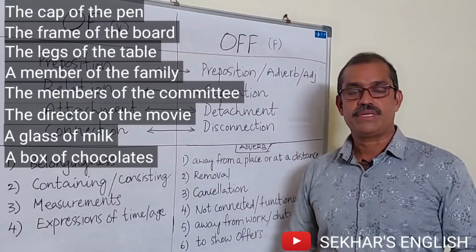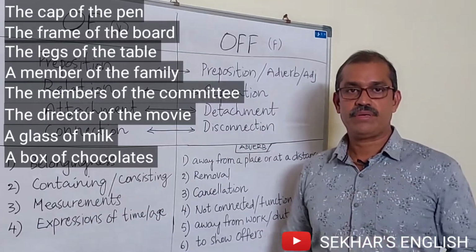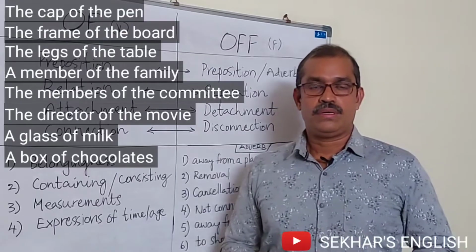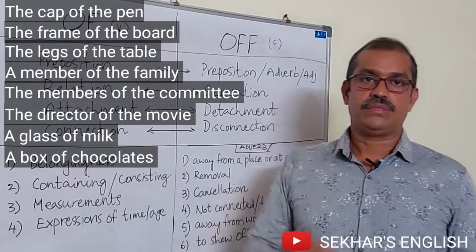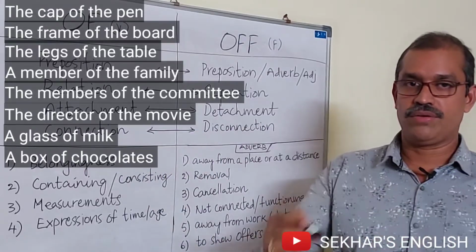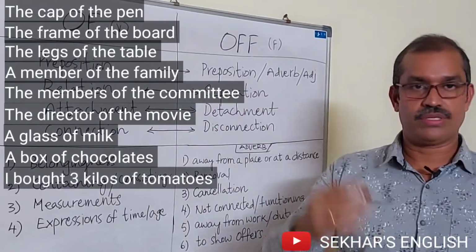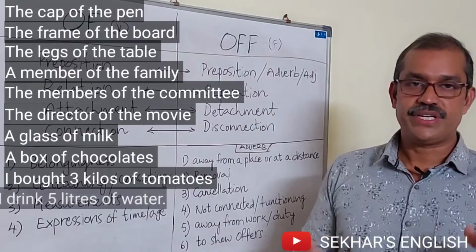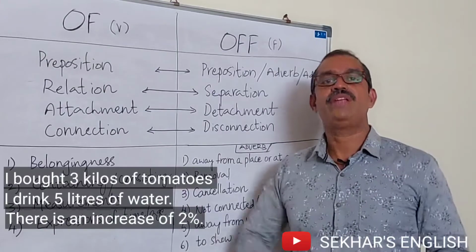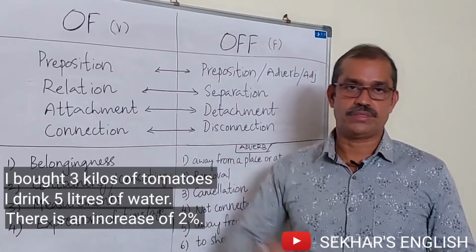Third one, measurements. For example, 3 kilos of tomatoes, 5 liters of water, an increase of 2%. First one, 3 kilos of tomatoes. I bought 3 kilos of tomatoes. I drink 5 liters of water every day. There is an increase of 2%, right?